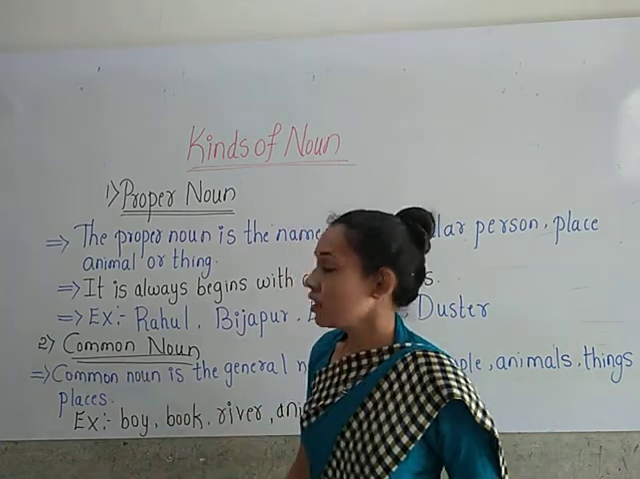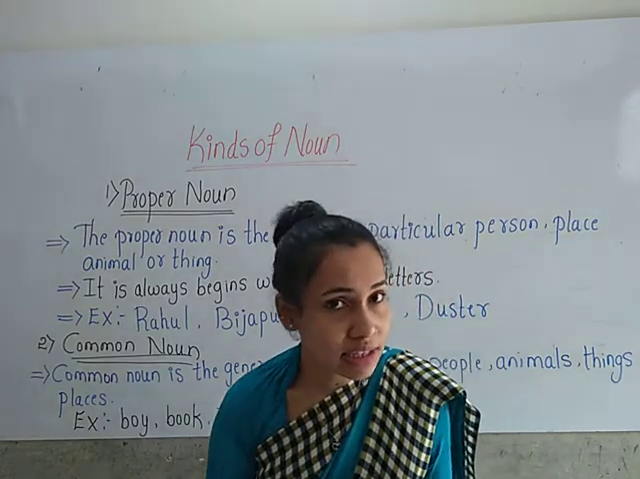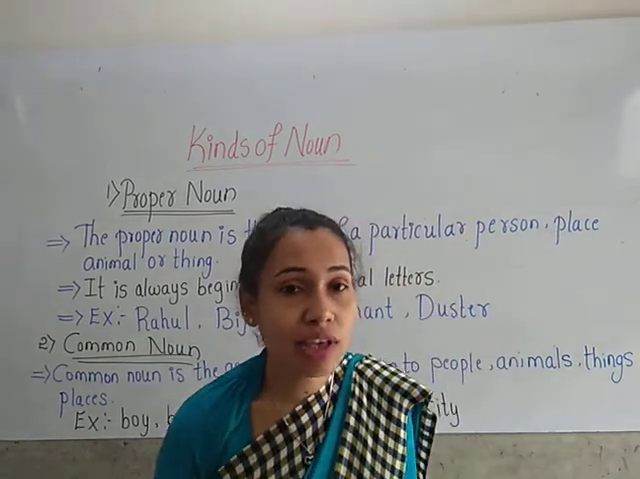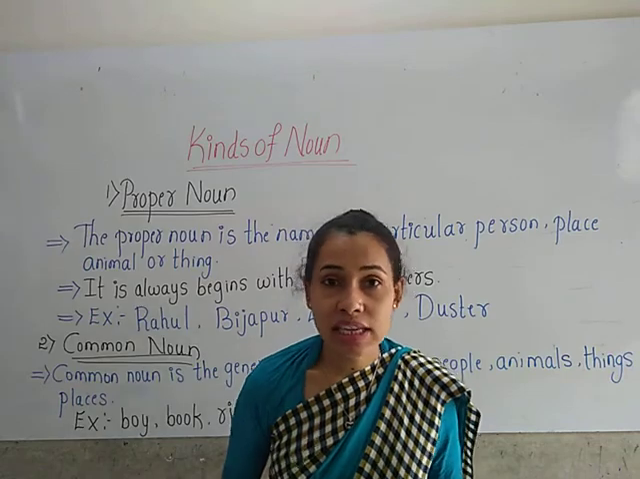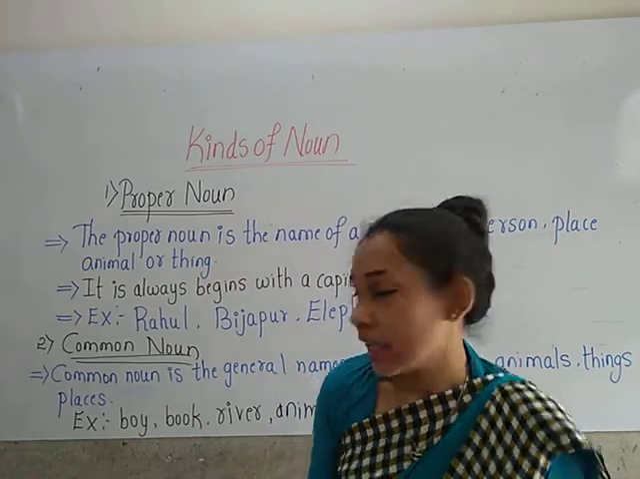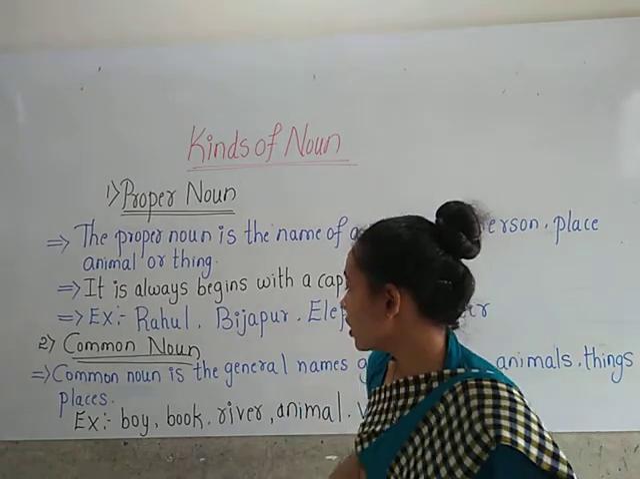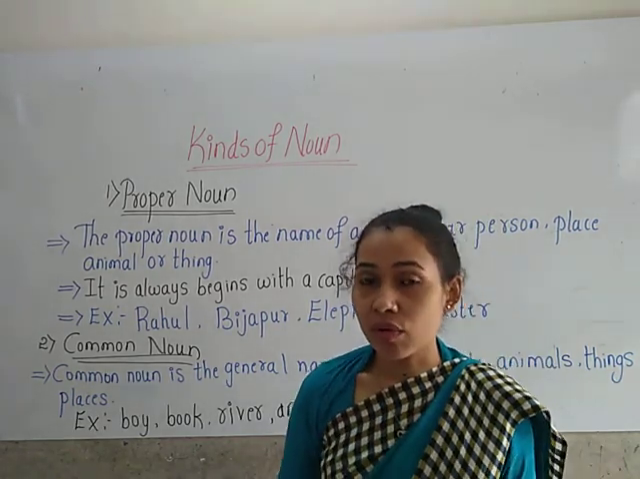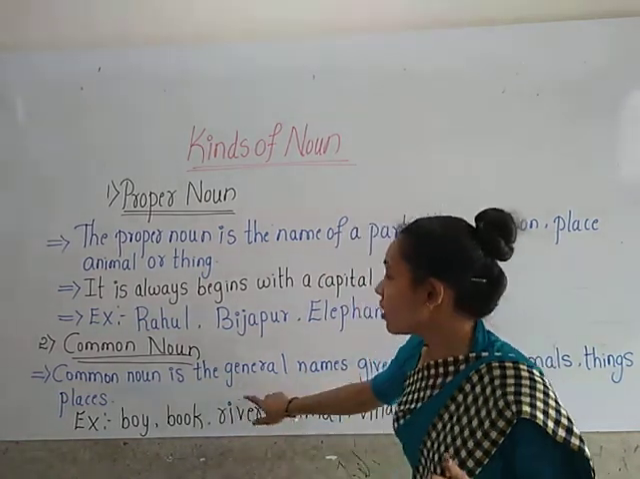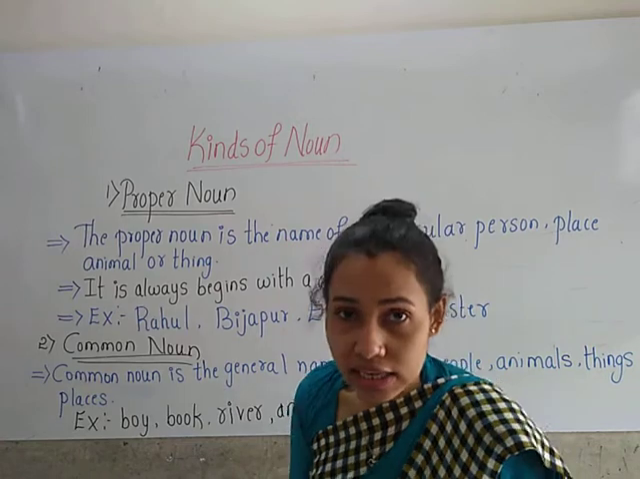Now let us learn common noun. What do you mean by common noun? You have learnt in the previous class, isn't it? The general name given to people, animals, things and places. We are not taking a specific name here. We are not calling the person, place, animal or thing through their specific name. Commonly we are calling all the groups by only one name. So the common noun is the general name given to people, animals, things and places.